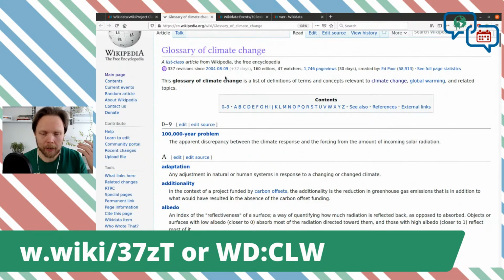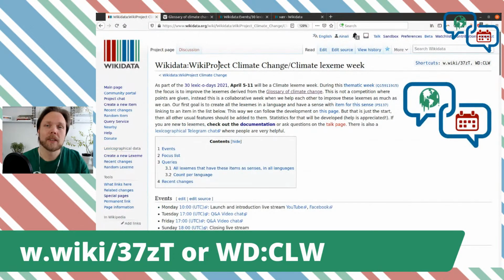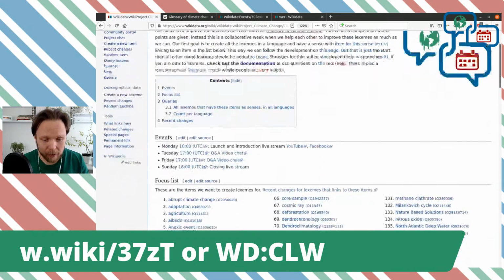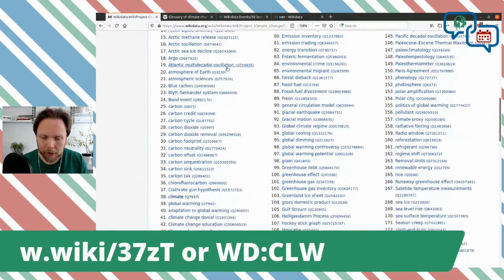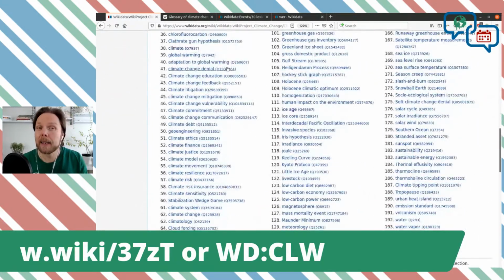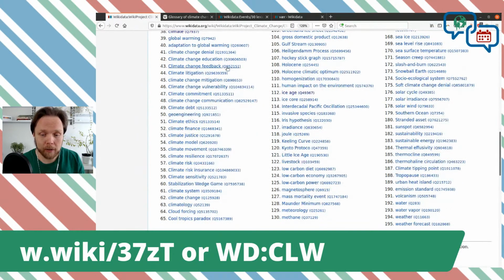So I was thinking, how can we make this into something for the lexemes? So I used the tool Linked Items from Magnus Manske, and then I removed some of them that are not proper lexemes, and I got this list of 195 items in the main namespace on Wikidata.